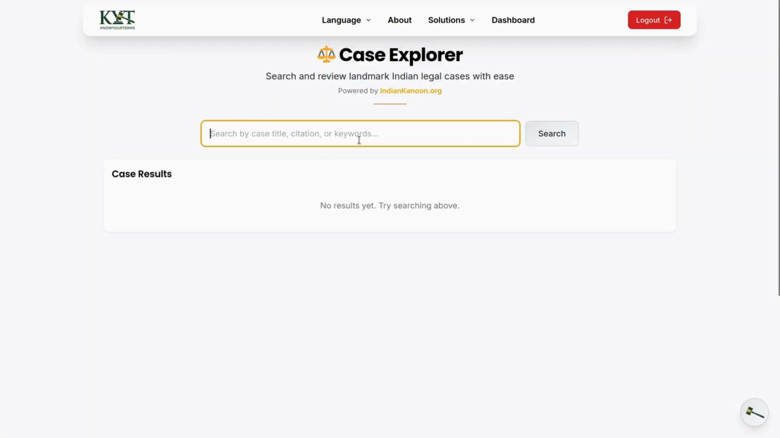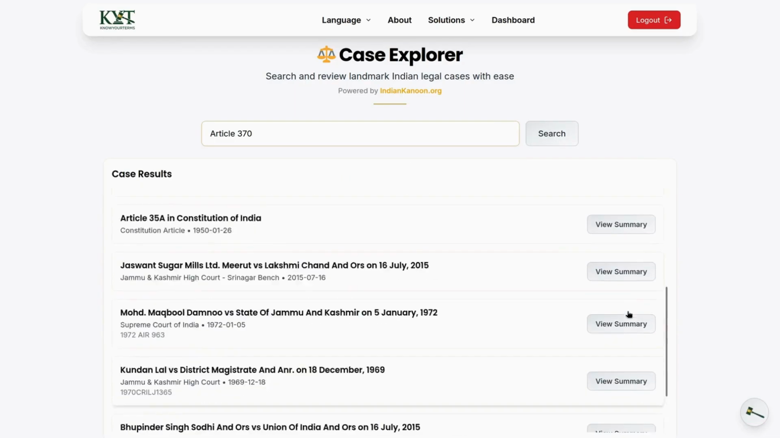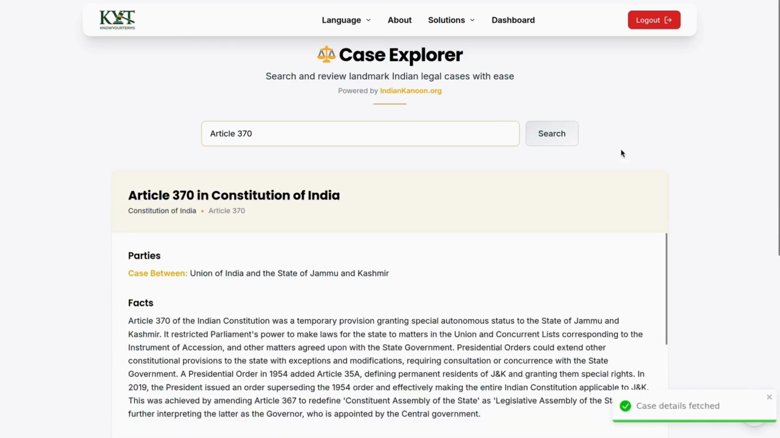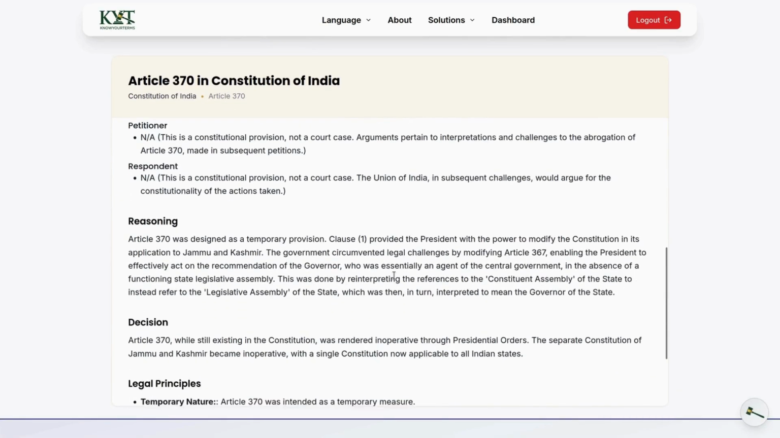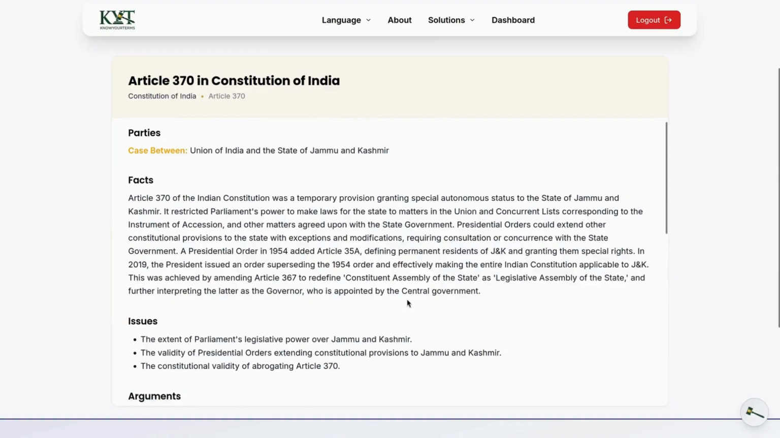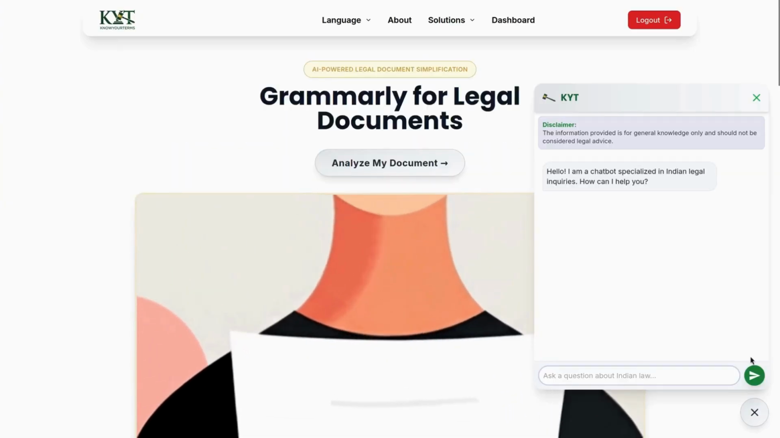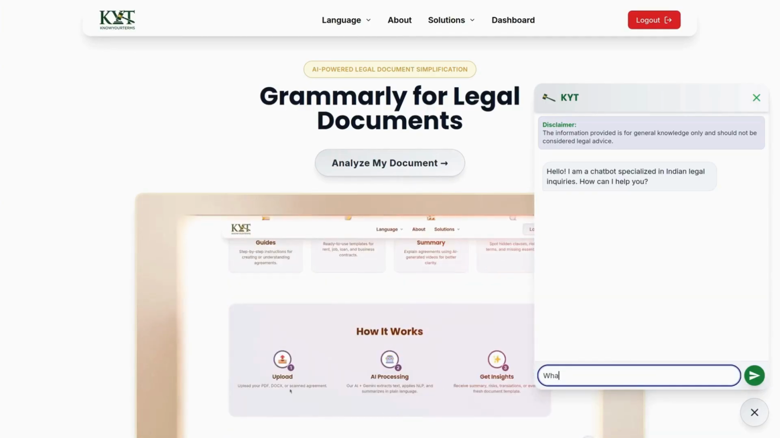The third feature is case summary, which allows users to search and review Indian legal cases effortlessly. Users can type law, court judgments, or keywords and instantly get a list of related cases. After selecting a case, they receive a structured summary covering facts, issues, arguments, judgments, and legal principles. This helps judges, journalists, and law students quickly grasp complex cases without reading lengthy documents. We integrate with the Indian Kanoon API to ensure access to updated and authentic legal cases of India, making the platform reliable and trustworthy.